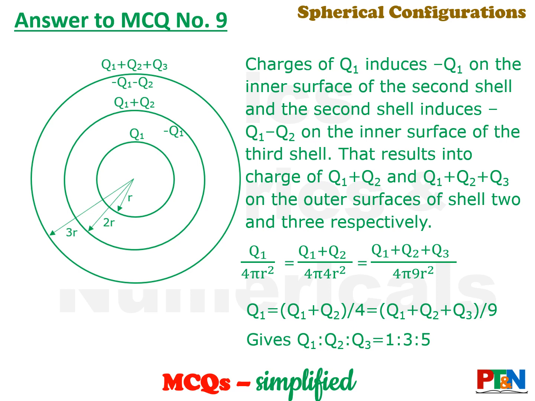So you have got the charges. Now you find out the surface charge densities, which are equal. Put them in the equation, solve it, get the ratio. So Q1 is to Q2 is to Q3 becomes 1 is to 3 is to 5.